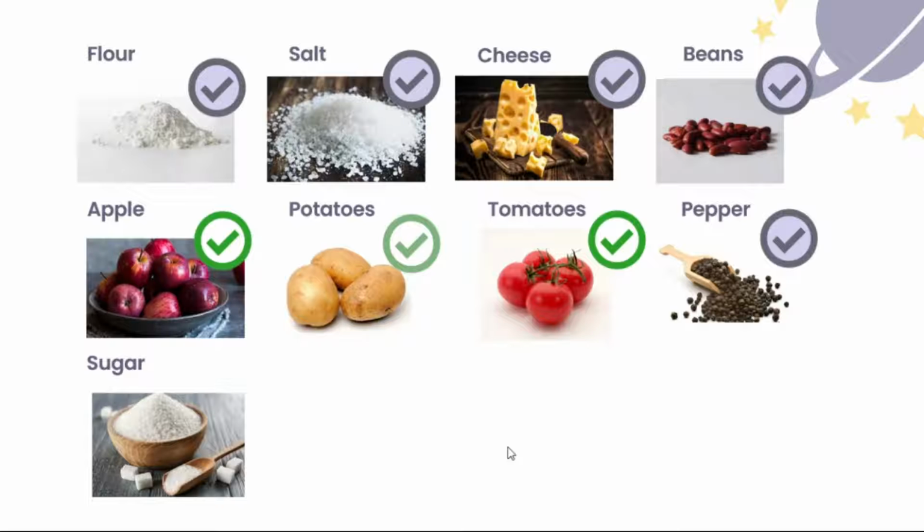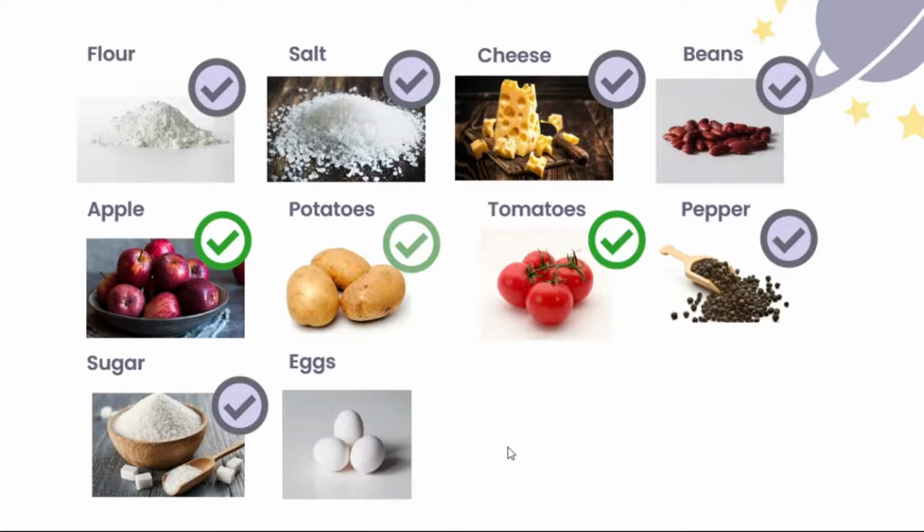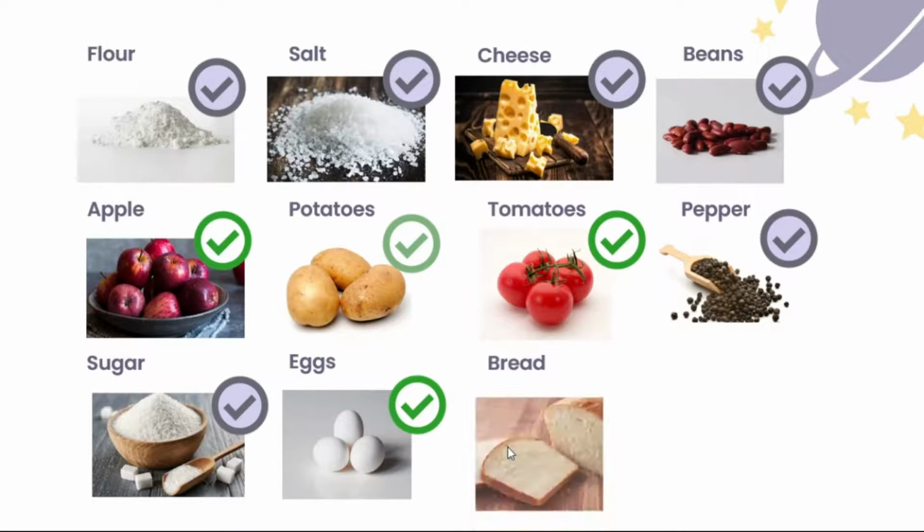Okay, similar with Lyra's point earlier with the beans. Sugar in itself is uncountable, but when you count it by cubes or by bags, it will then be countable. Thank you very much, Gian. Our next item is, Lyra, please. Eggs. We have to put a green check on it. In the picture, we have three eggs, so it's countable. It's easily a countable noun. Okay. Our next item, Gian.